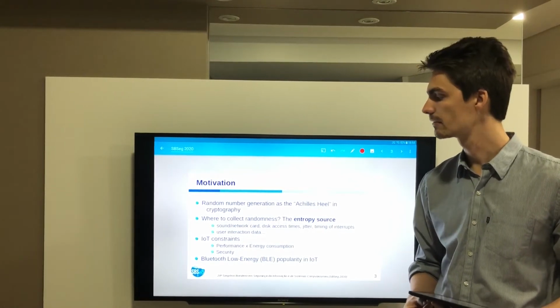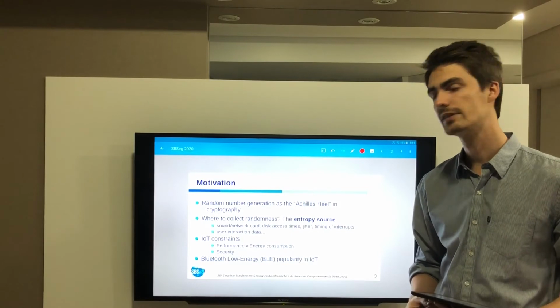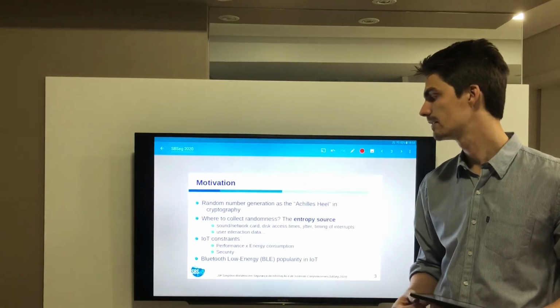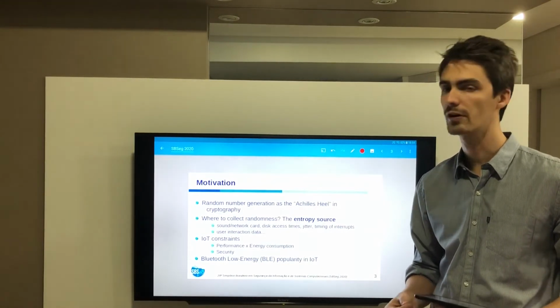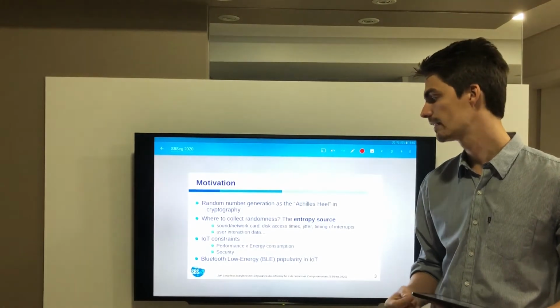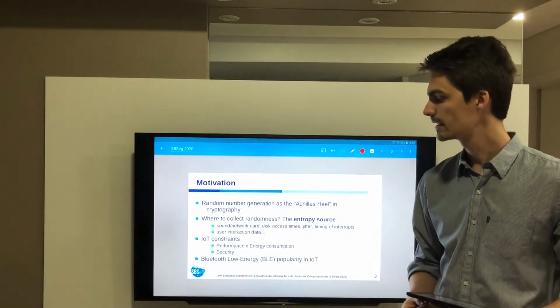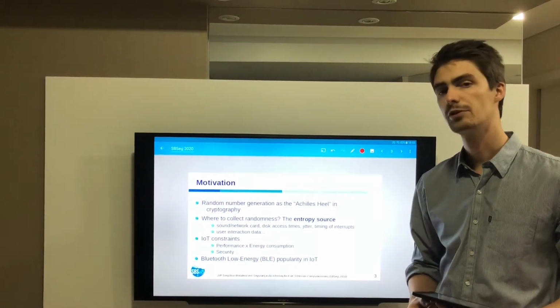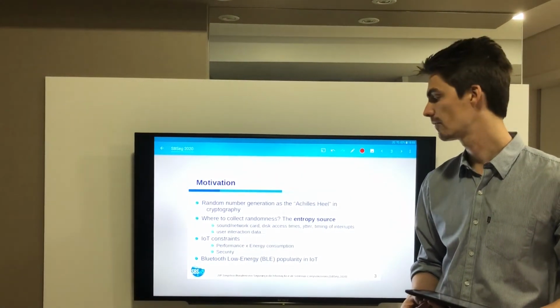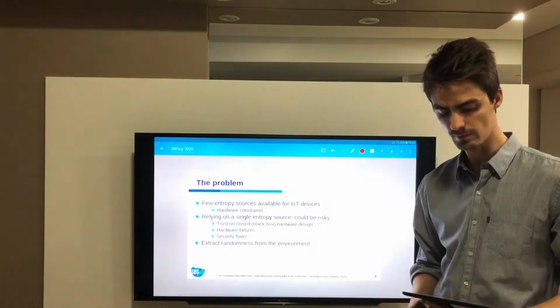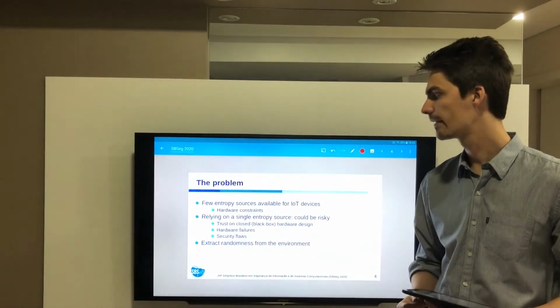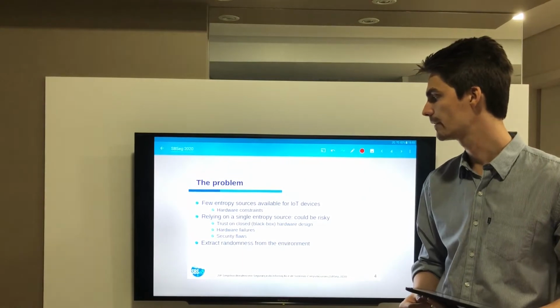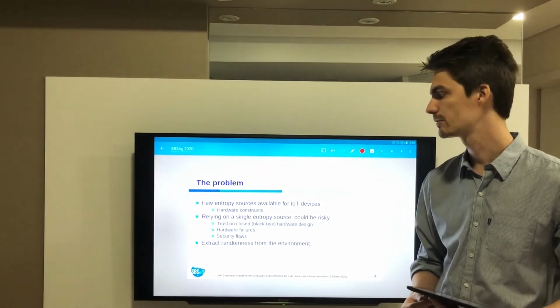Internet of Things devices may not have these sources available due to constraints such as performance and energy consumption, and also security. One example of Internet of Things technology is the Bluetooth Low Energy, which brings connectivity to a broad set of products. The main problem is that there are few entropy sources available for IoT devices due to hardware constraints.